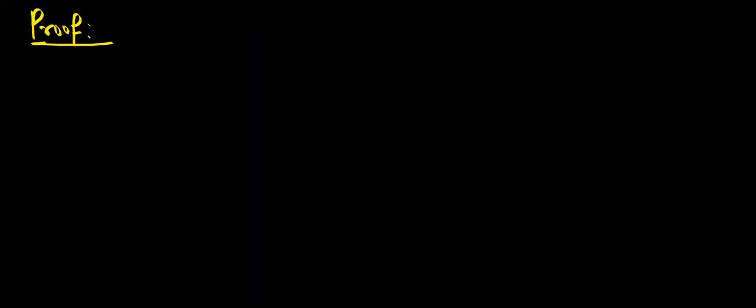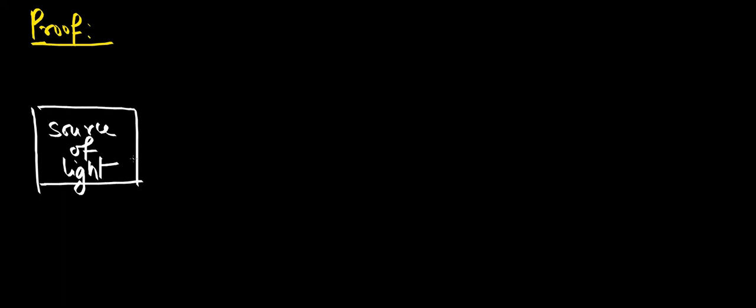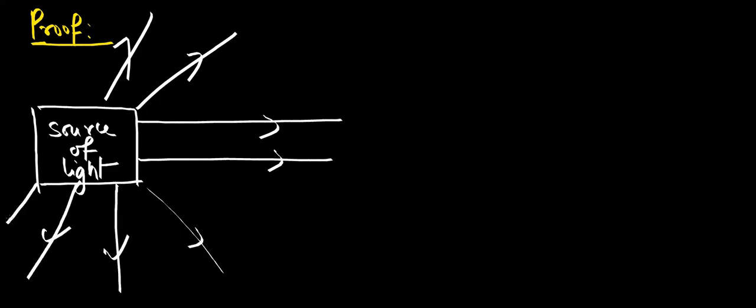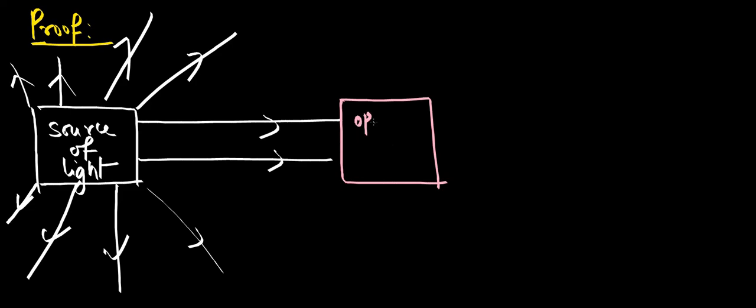So, proof: how do we prove that it travels in a straight line? Let us do one thing. Let me take a source of light here, from which the light rays will be traveling. Now see, the light rays travel in all the directions, not in a specific direction. Now let me do one thing. Here I just keep an object which does not allow the light. So what do we call this object which does not allow the light?